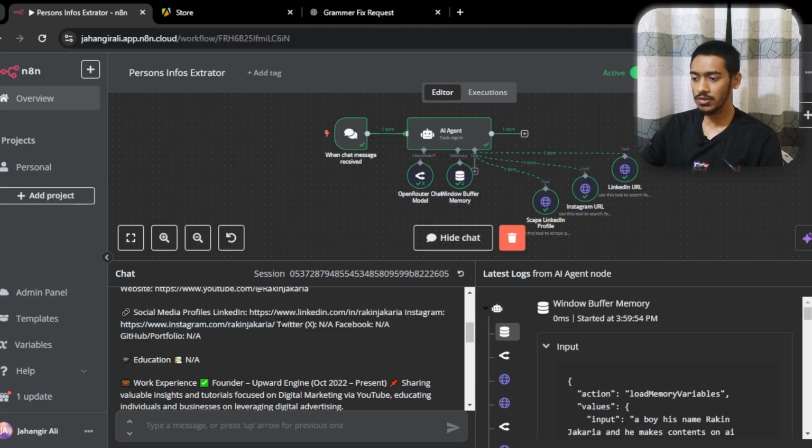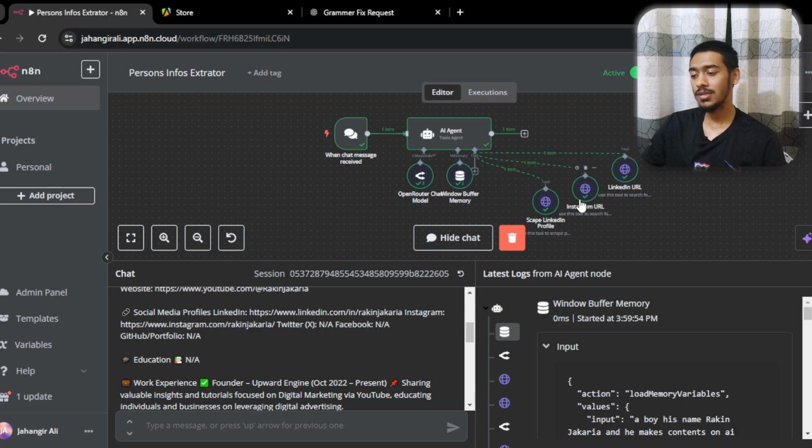Then it gives Twitter is null, and Facebook is null, and GitHub or portfolio is null, because I didn't give the tool in here to get the Twitter and Facebook accounts. So if I use the tool section again for Facebook and Twitter, it will also give me the information.